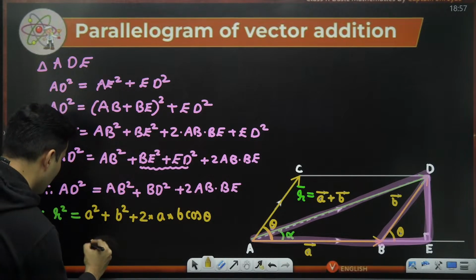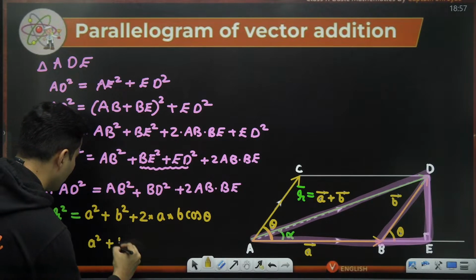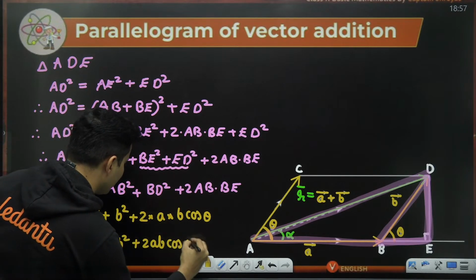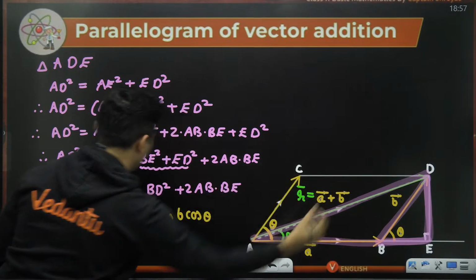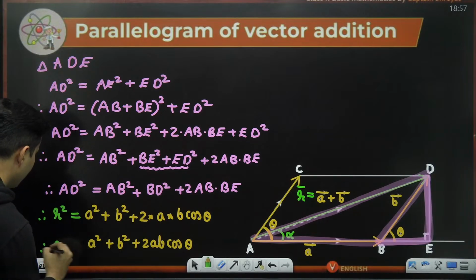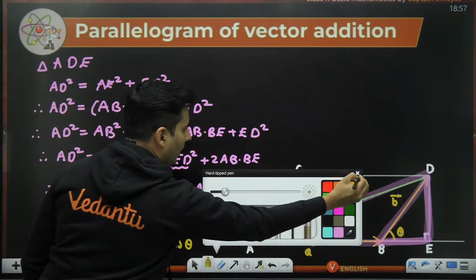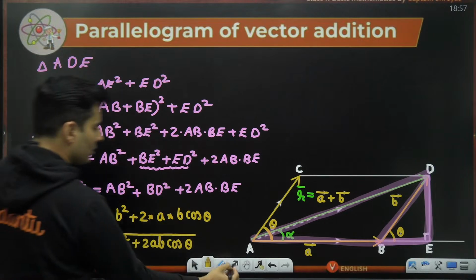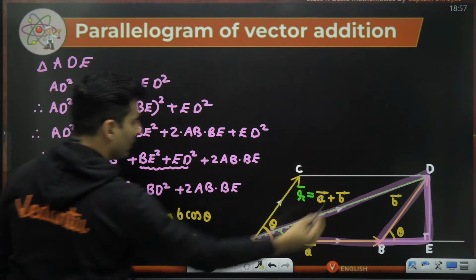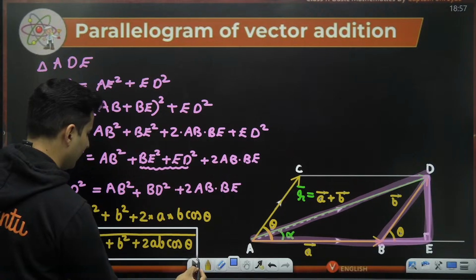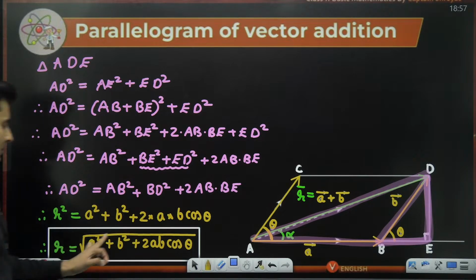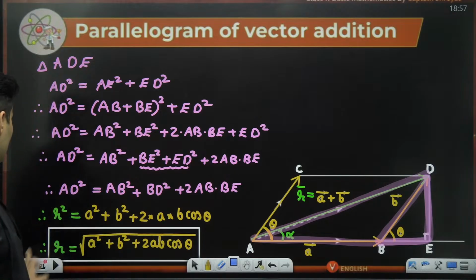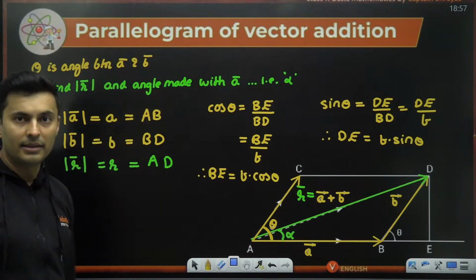So therefore, if I put R under the root, it will be A square plus B square plus 2AB cos theta. This whole thing under the root will be the resultant, guys. Yeah. So this is something which I need to block. So keep this formula in mind. So the resultant will be the square root of A square plus B square plus 2AB cos theta. So I have found out the resultant.